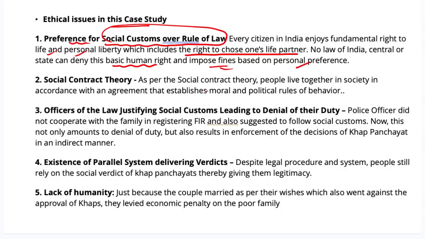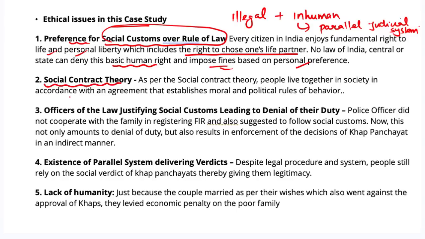The decision of the kangaroo court to levy fine of 25,000 on a poor family is not only illegal, but it is also inhuman and seeks to promote parallel judicial system. These parallel judicial systems are running across the country and enforce social law. The second ethical issue that can be highlighted is the violation of the social contract theory. As per the social contract theory, people live together in society in accordance with an agreement that establishes moral as well as political rules for the behavior.